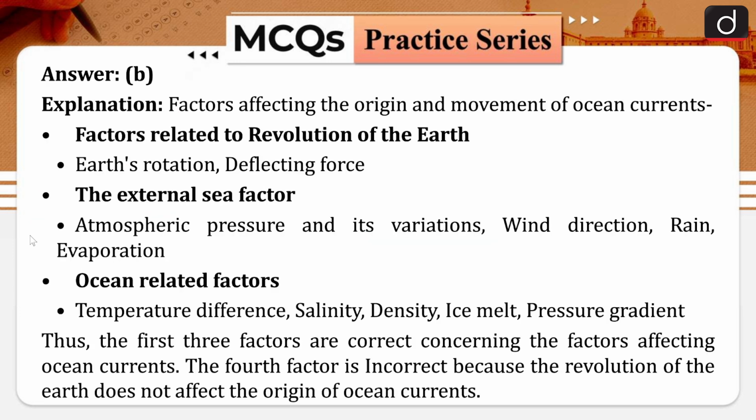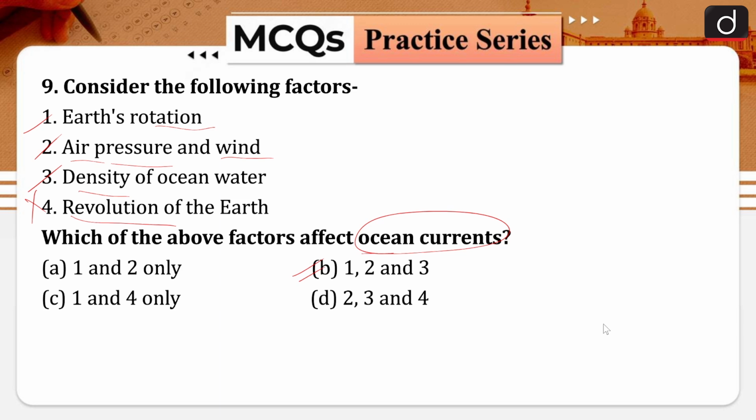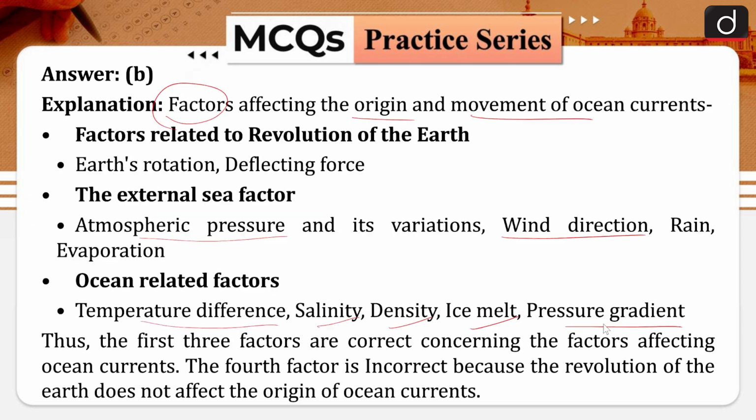So let's see. Factors affecting the origin and movement of ocean currents. Factors related to revolution of the earth, earth's rotation, deflecting force, the external sea factor, atmospheric pressure and its variation, wind direction, rain, evaporation. Ocean related factors: temperature difference, salinity, density, ice melts, pressure gradient. Thus the first three factors are correct concerning the factors affecting ocean currents. The fourth factor is incorrect because the revolution of the earth does not affect the origin of the ocean currents. So revolution of earth is not associated. Rest, earth's rotation, air pressure and wind, density of ocean water are factors.